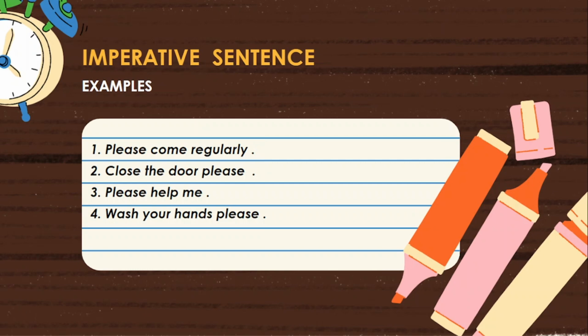Now, let us see the first example. Please come regularly. The sentence is started with the word please. By seeing the word please, immediately we can understand that it is a request. Requests always end with full stop. Second one, close the door please.